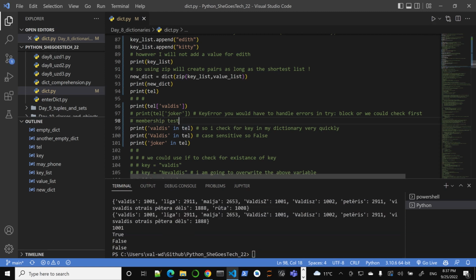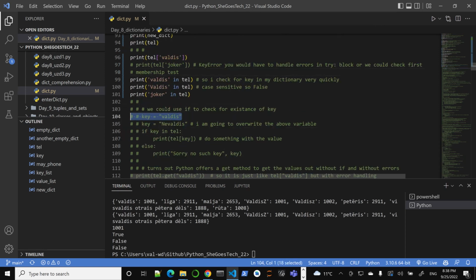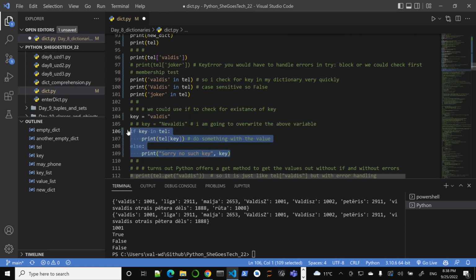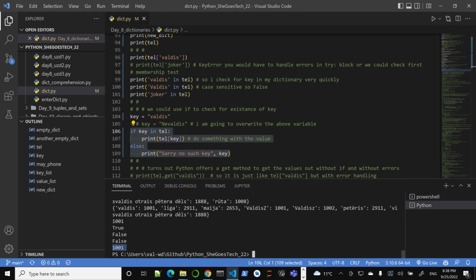One thing is that key lookups are extremely quick, just like getting the value by key. So I could use this knowledge. I could create an if statement and check whether there is something here before I go and check this value. Let's see, key is Valdis. And I could do a little if statement: if key is in my dictionary, I want to get the value out. So Valdis exists and I get 1001.